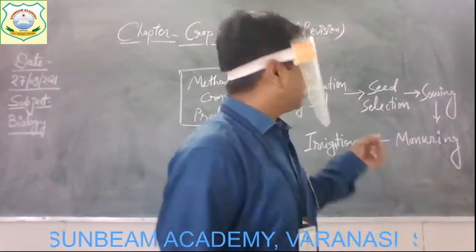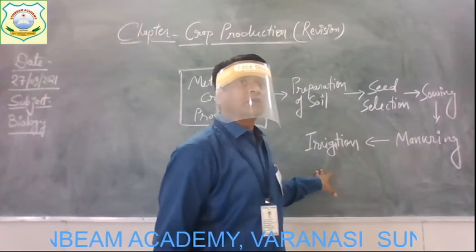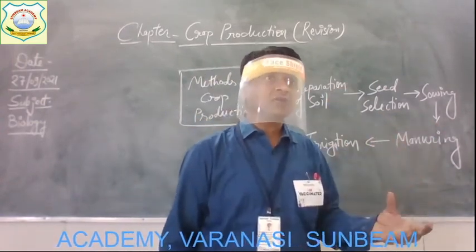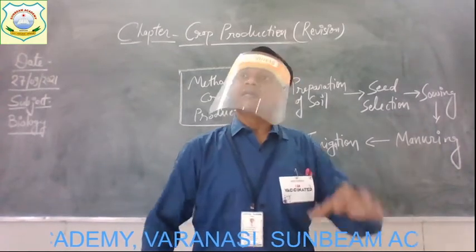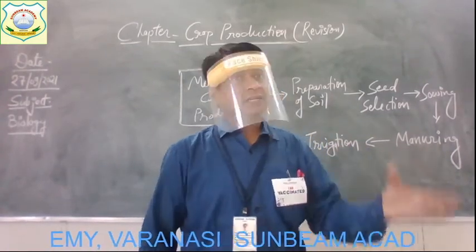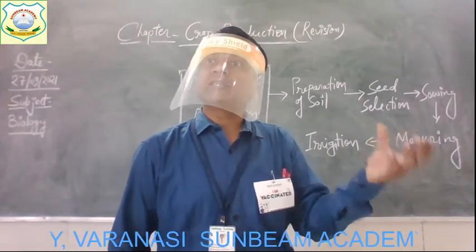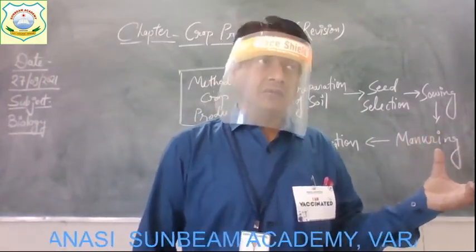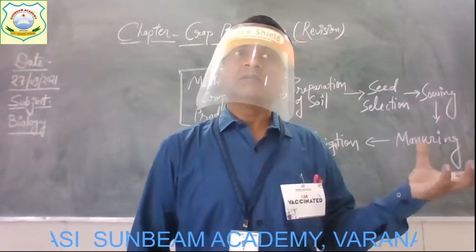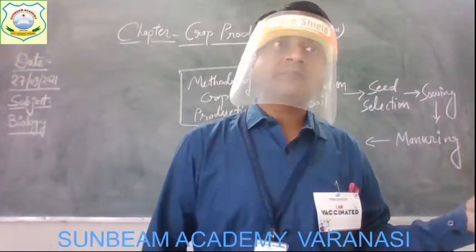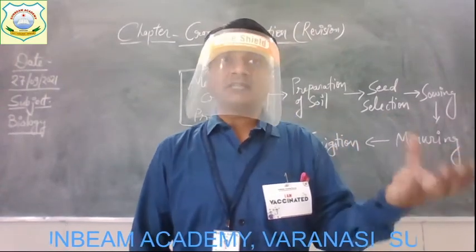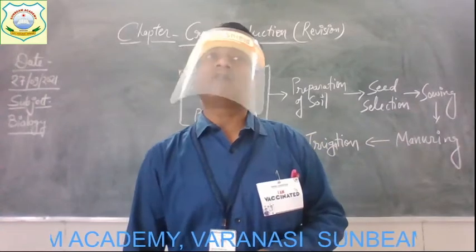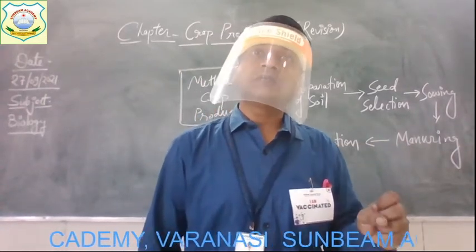Get it? So there are different methods used in our country, in different parts of the country, for irrigation, for supply of water. Get it? There are some traditional methods and some modern methods. Traditional methods are like using tube wells, alright. And yes, the chain pulley system is there, alright, using bullocks to pull the water from the well. So these are the different methods of irrigation used traditionally.